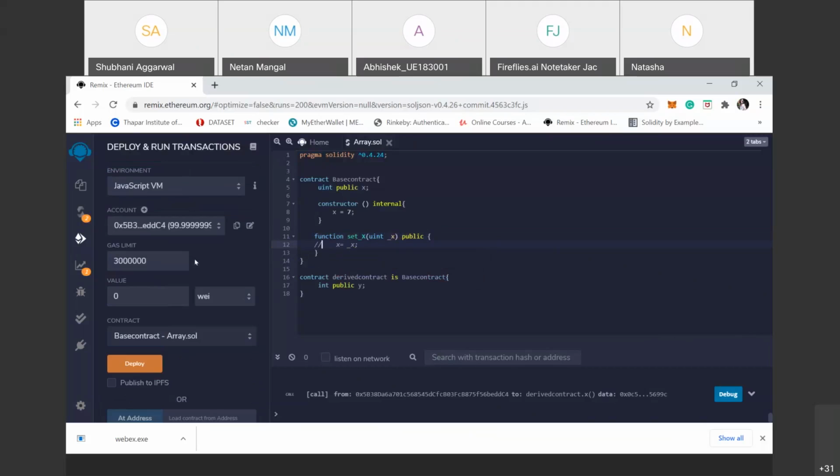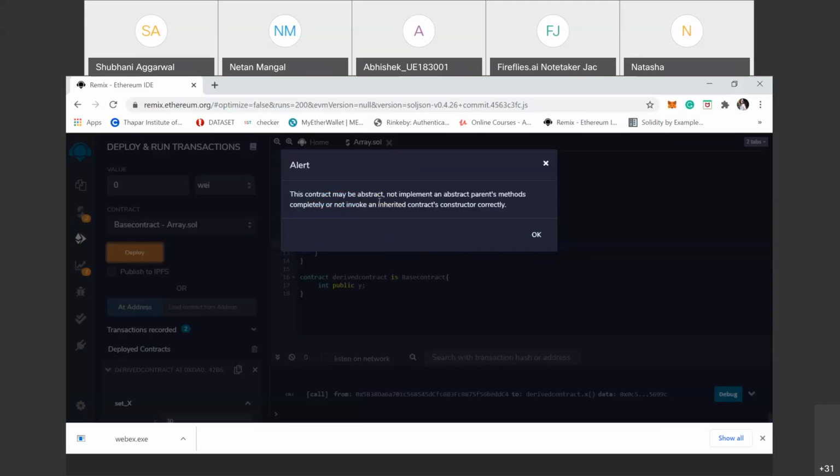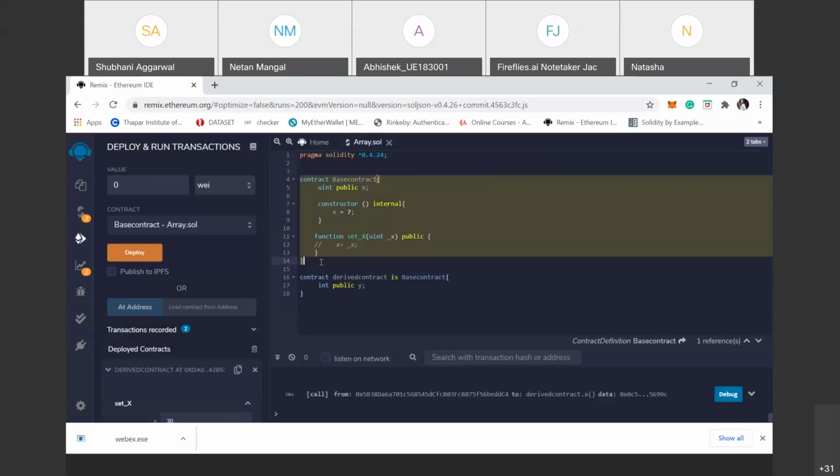So when we deploy the base contract, it gives an error: This contract may be abstract, not implement an abstract parent's methods completely, or invoke an inherited contract's constructor correctly. Clear? So this contract is used as an abstract contract.